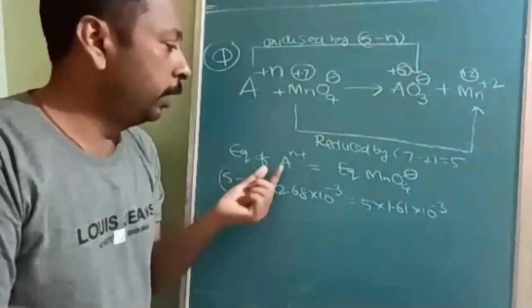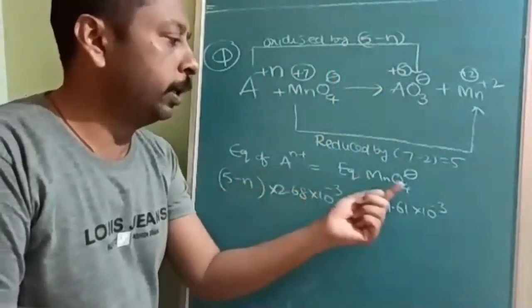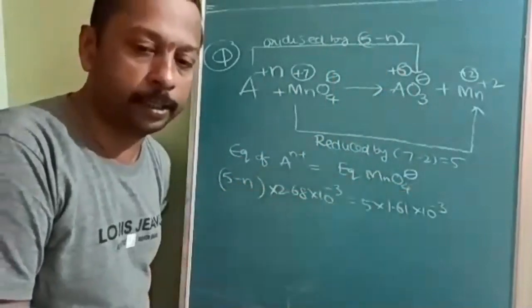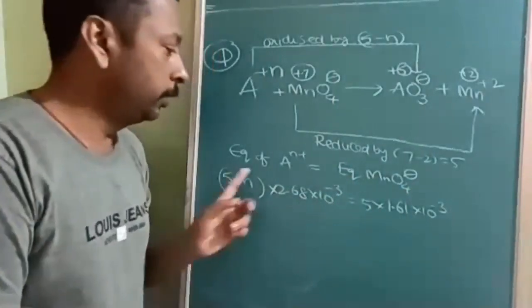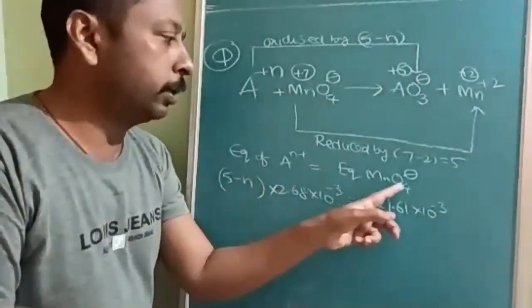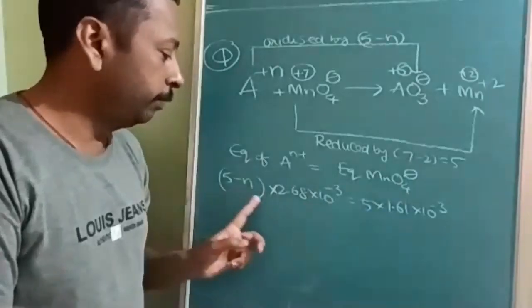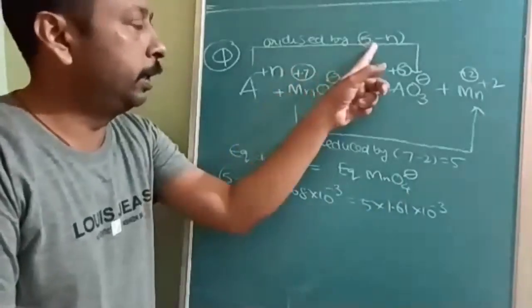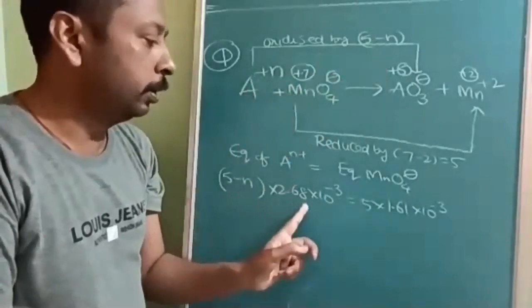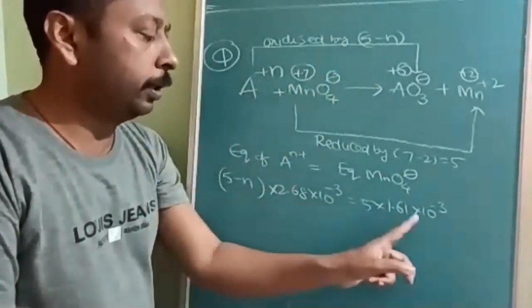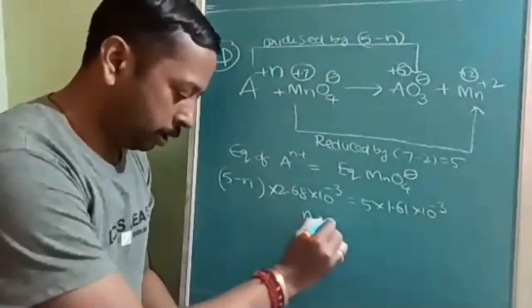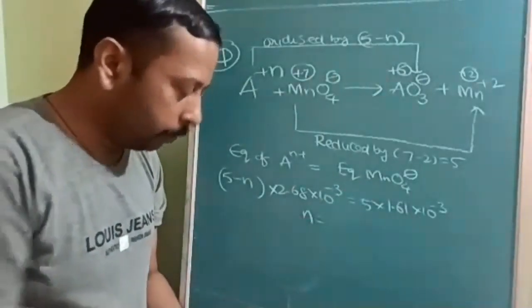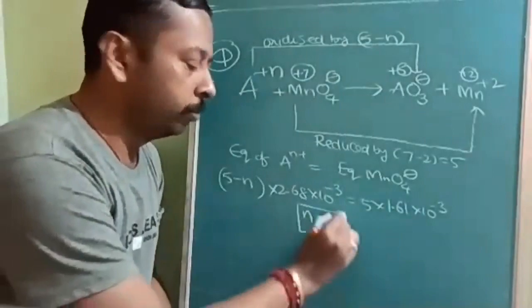Then equivalents of An plus is equal to equivalents of MnO4 minus after titration. This is for everybody. So equivalents of An plus equal equivalents of MnO4 minus. So 5 minus n, that is equivalent factor, into moles equals equivalent factor into moles. Then if you find the n value, how much will you get? After simplification you will get 2. Okay.